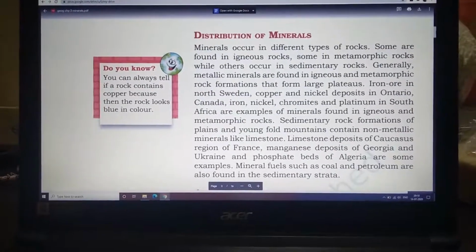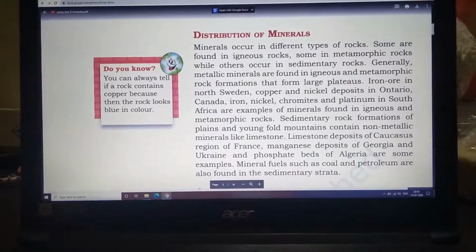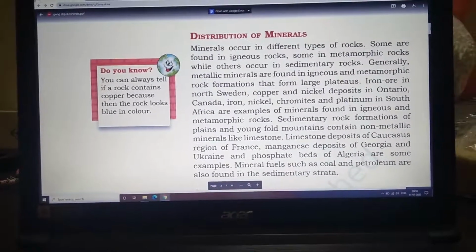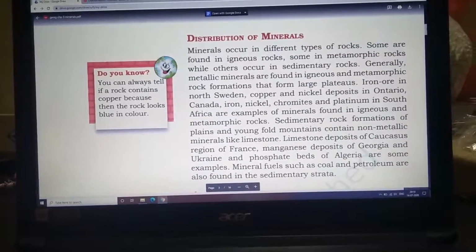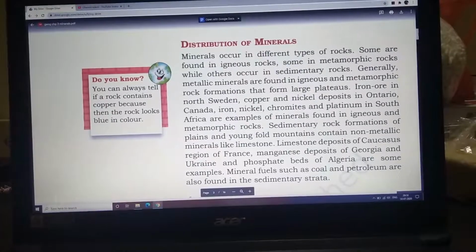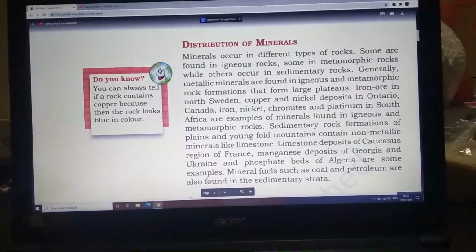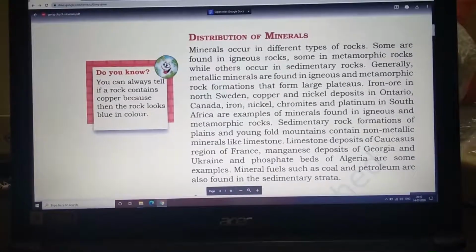Minerals occur in different types of rocks. So we also have different types of rocks. What are the different types of rocks we have? Some minerals are found in igneous rocks, some in metamorphic rocks, while others occur in sedimentary rocks. Please underline these names of different rocks: igneous rocks, metamorphic rocks and sedimentary rocks. These are the three different types of rocks we have, and minerals are majorly found in them.